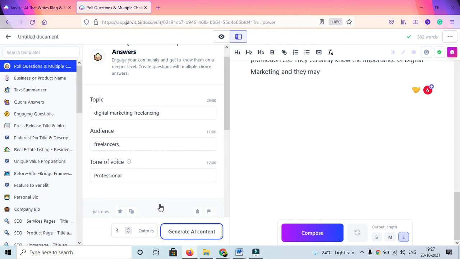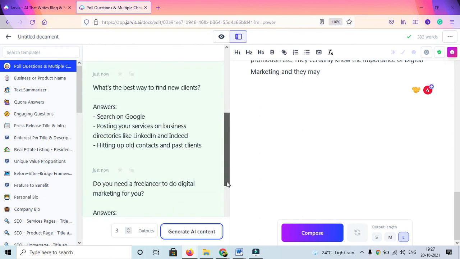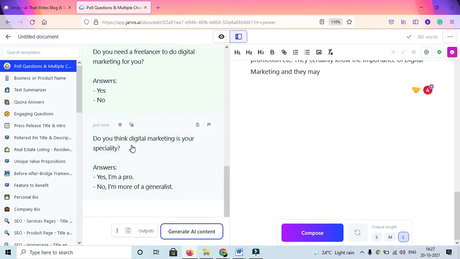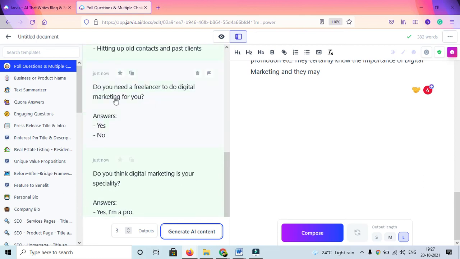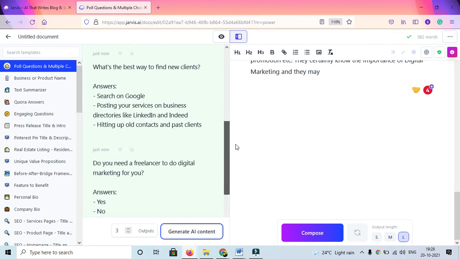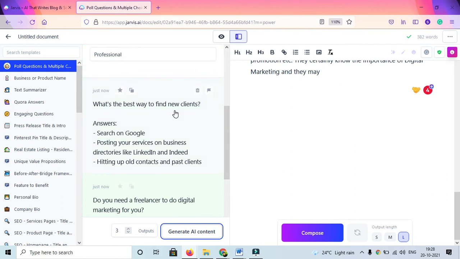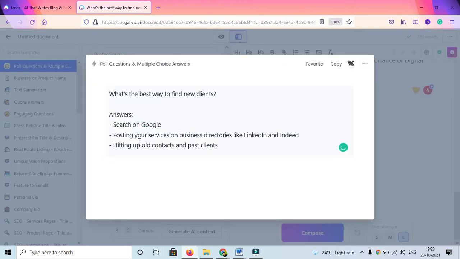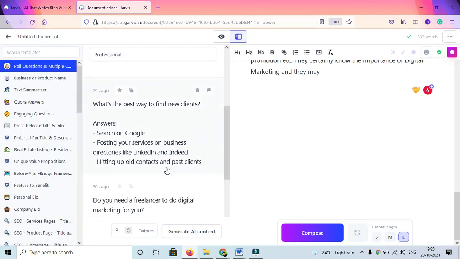So here you can see now it has generated some content, right? So here you can check these. So it is asking you some questions like what's the best way to find new clients. So you can select any of them. So these are polls that have been created. Now poll choices. Now let's say you do not want it to be poll, so there are 3-4 polls.